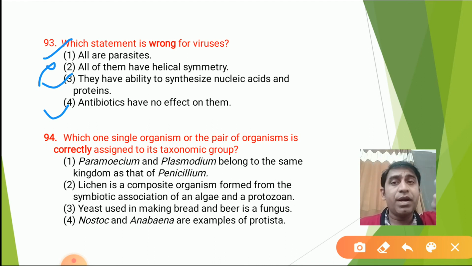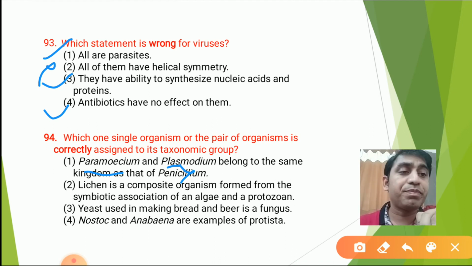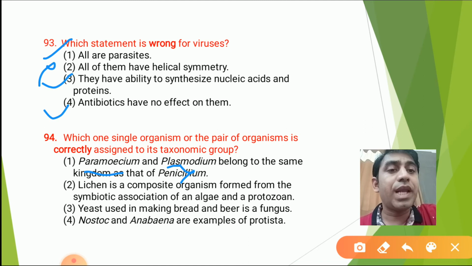Then question number 94. Which one single organism is correctly assigned to a taxonomic group? Paramecium and Plasmodium belong to the same kingdom as Penicillium. Wrong, because Paramecium and Plasmodium are protozoans. They will not come under the fungi, because Penicillium is an ascomycete fungus. Then lichen is a composite organism formed by a symbiotic association of algae and protozoan. Wrong, algae and fungi.